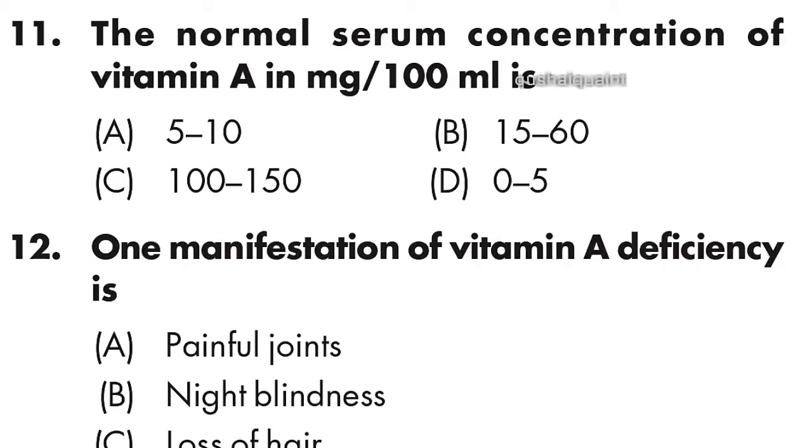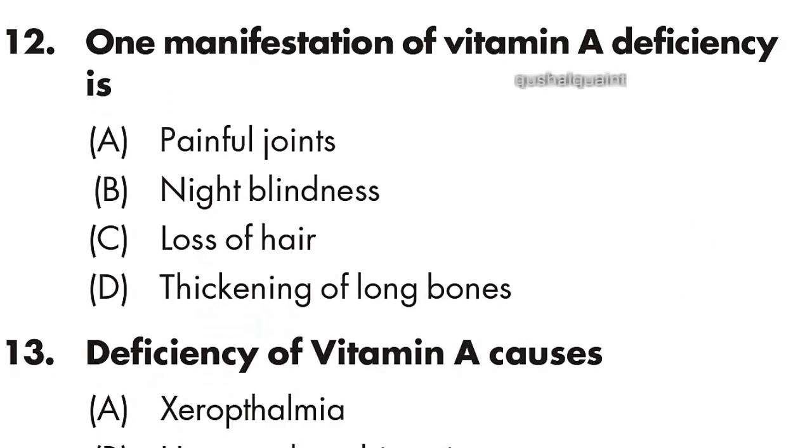Question number 11: the normal serum concentration of vitamin A per 100 milliliter is 15 to 60 microgram per 100 milliliter. Option B is right. Next question: one manifestation of vitamin A deficiency is night blindness. Option B is right.